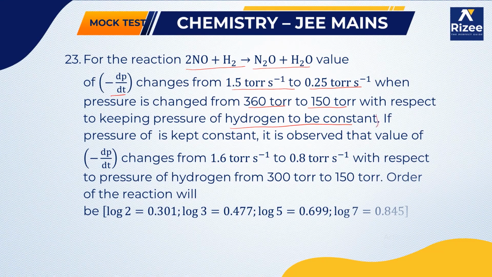Next, this is the first part. Second part, if the pressure of NO is kept constant, it is observed that the value of dP by dt changes from 1.6 torr to 0.8 torr when the pressure of hydrogen changes from 300 torr to 150 torr. So it is asking about the order of the reaction. So what will be the order of the reaction?